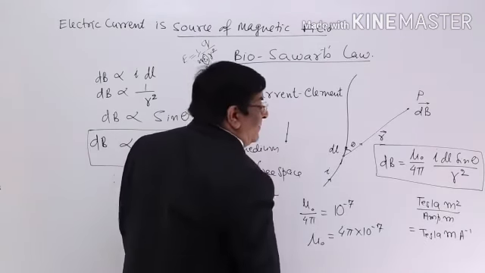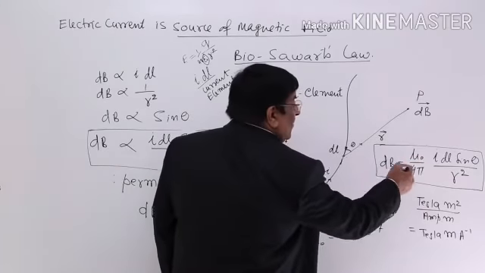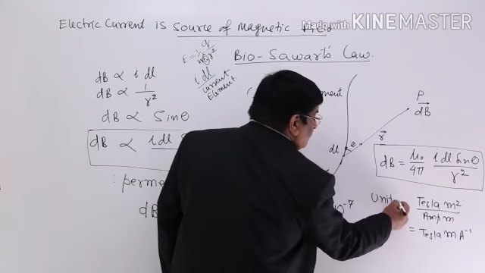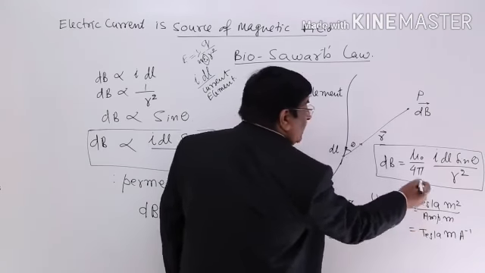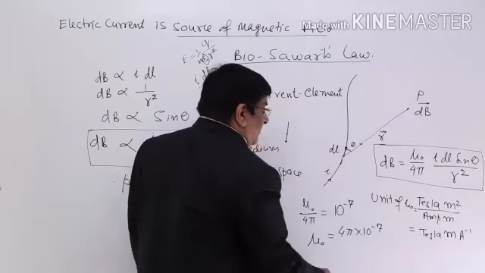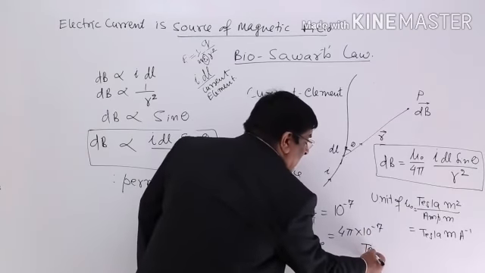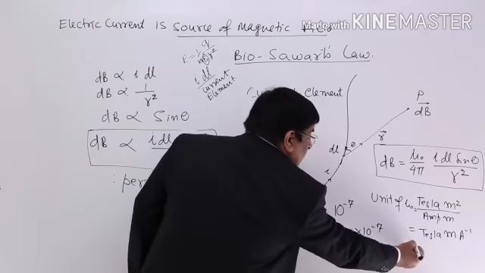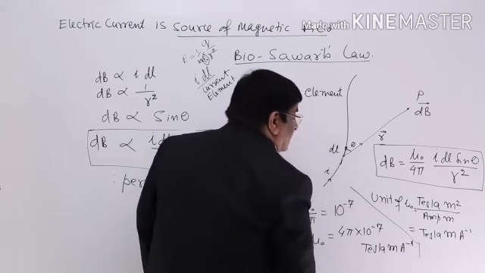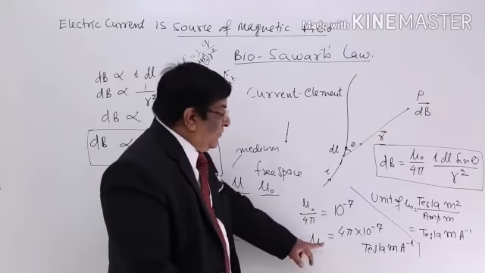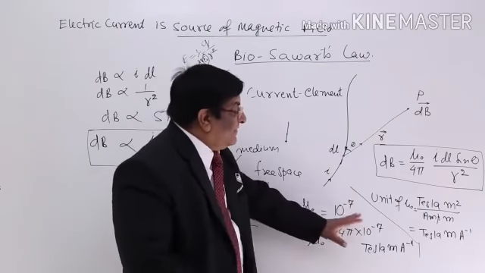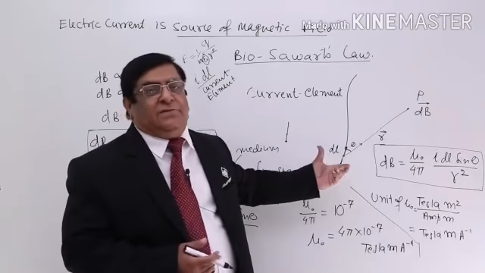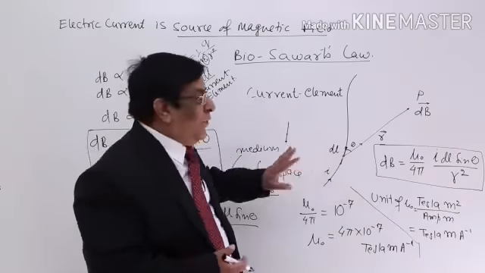Tesla meter per ampere is the unit of mu naught upon 4 pi. 4 pi has no unit, so this is the unit of mu naught, Tesla meter per ampere. So remember, this is also asked in examination sometimes. What is the unit of mu naught? Tesla meter per ampere. And with this, again, we will try to find out its dimension when we apply it in any force formula. We will leave that.